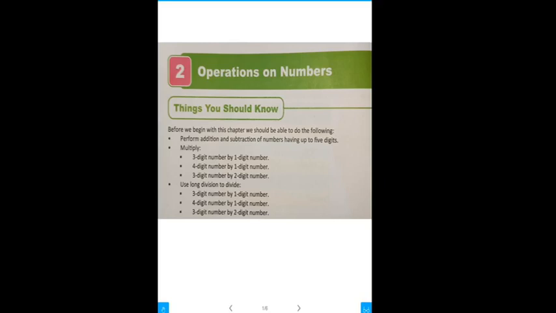So, we are studying chapter number 2, that is operation on numbers. Performing addition and subtraction we have done in the previous lecture, and in this lecture we're going to study multiplication, and in the next lecture we will study division. So let's start our video now.